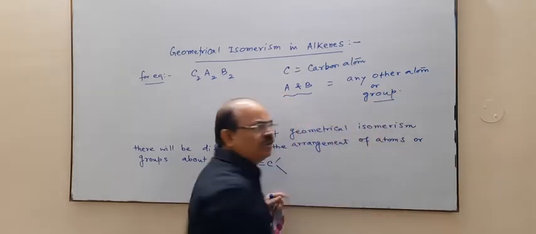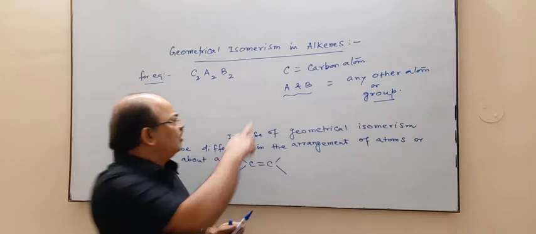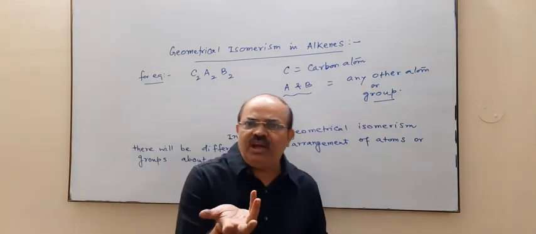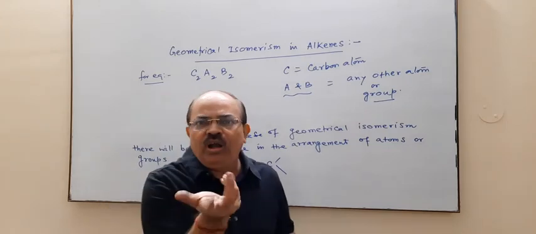Group means this A or B may be your methyl group, this A or B may be your ethyl group, this A or B may be your alcoholic group.